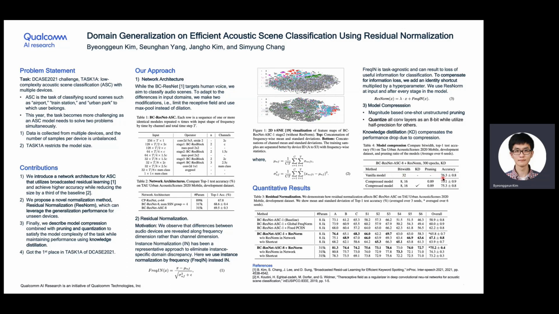So the vanilla model shows 76.3% top-one test accuracy. It is better than the number here because we trained it for a longer time, with more epochs, and we also used knowledge distillation for this vanilla model. And after that, we use pruning and quantization, and it results in a 1% to 1.2% performance drop. And here we use knowledge distillation again, and we can slightly get a better model.